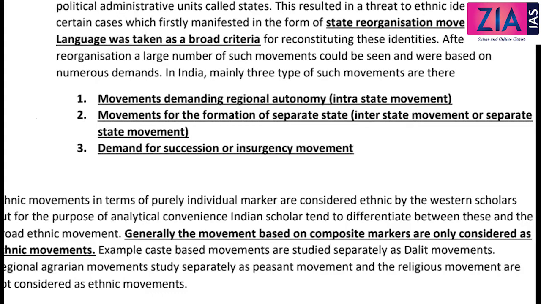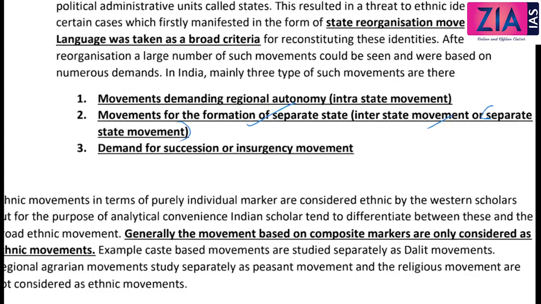So here we are talking about the main three types of movement seen after independence especially. Firstly, movements demanding regional autonomy. For example, there is a state, and within the state that is an intra-state movement, regional autonomy between north and south, or this may further lead to separation of the state also. Second is movement for formation of a separate state. It can be an interstate movement, or broadly understood as a separate state movement. Third, demand for secession or insurgency movement.